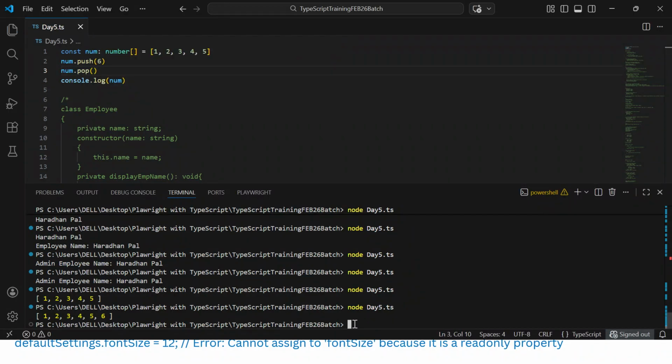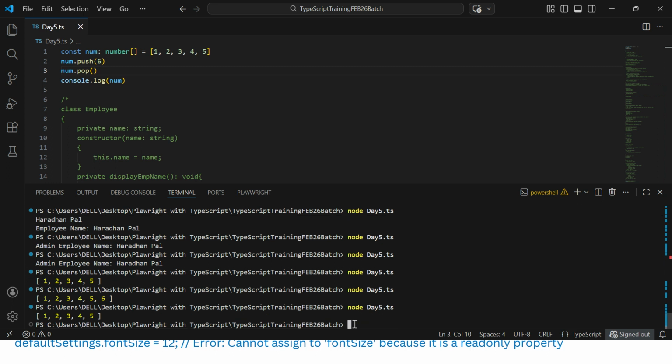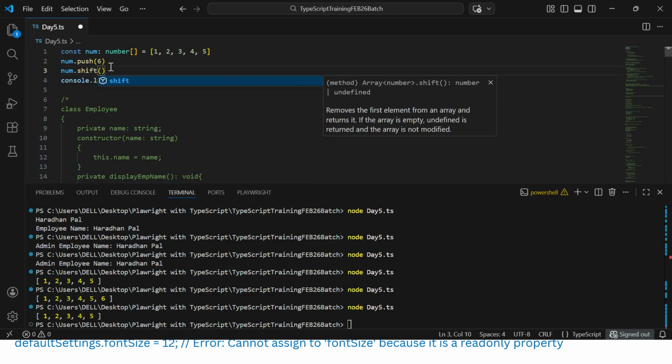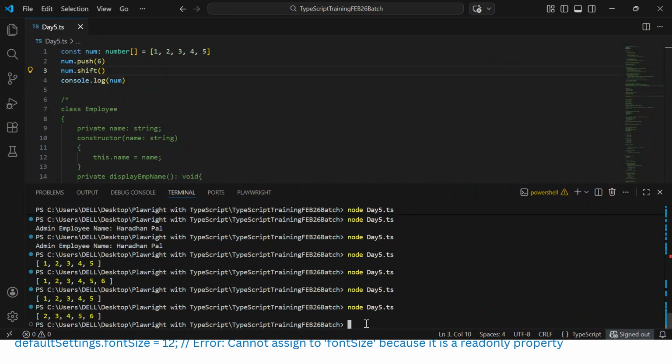It will remove the element from the last. If you use shift, see what's happening here. It is removing the first element, right? Unshift will add an element at the first, push will add an element at the last, shift will remove the first element, and pop will remove the element from the last.